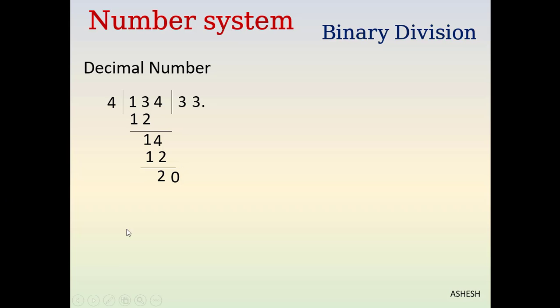Now we got 20. We know that 4 multiplied by 5 is 20. Okay, our remainder is 0.